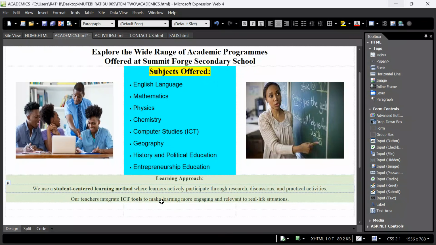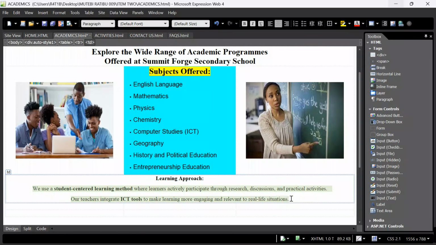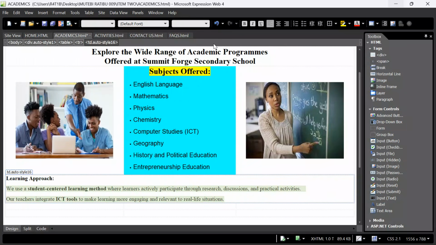No. Here. Only this section. I want to align it left. Oh, my heading can't stay. Come here, align it center. Then go on, increase the font for visibility.